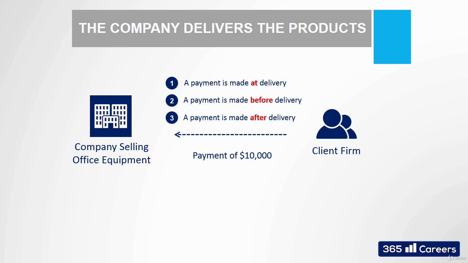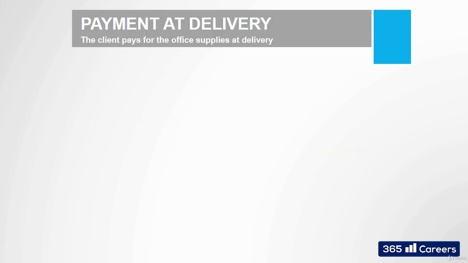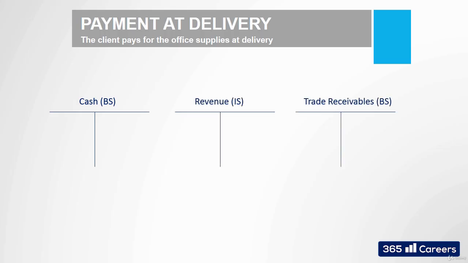Let's use T accounts in order to understand the impact that each of these cases has on the company's accounts. We will need three T accounts: cash, revenue, and trade receivables. And as we said, we have three possible scenarios. Our client will pay at the time of delivery, before the time of delivery, and after the time of delivery.